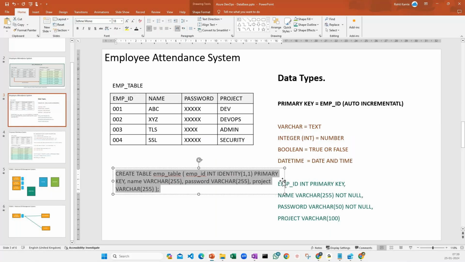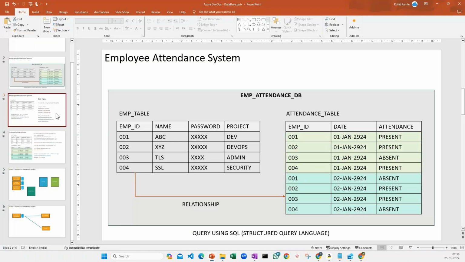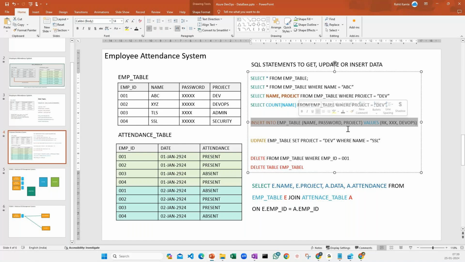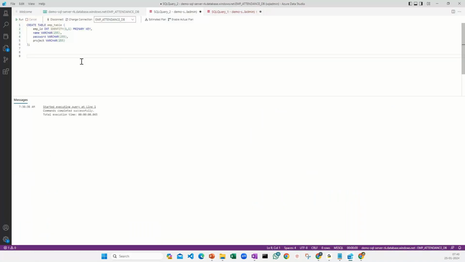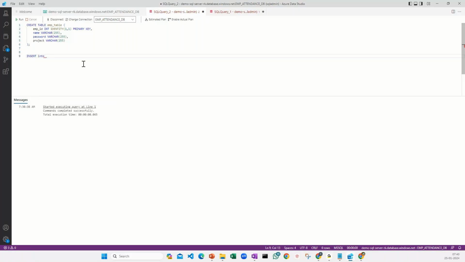Okay, so the second thing, say in case I want to insert some information, I'll copy this command, and we will have to put it up like this. Inside this one, I'm just going to say insert into table name, right? Employee table, and then we have to provide the values, or maybe the fields which we